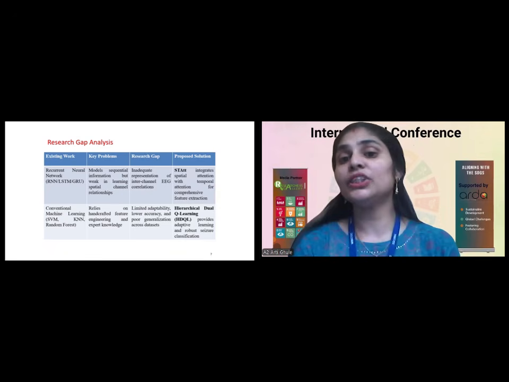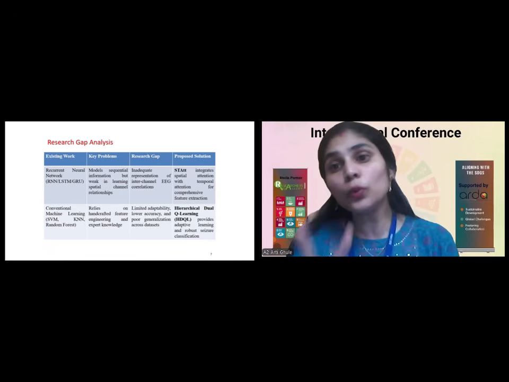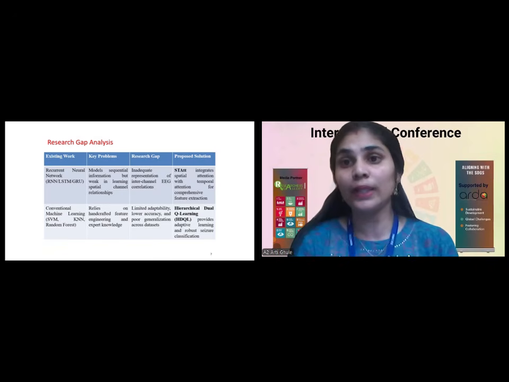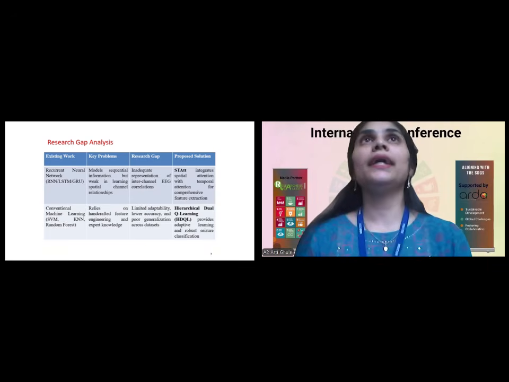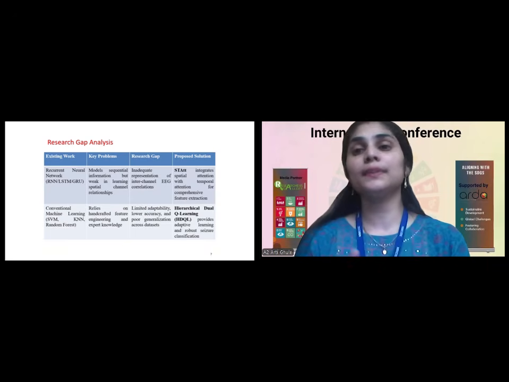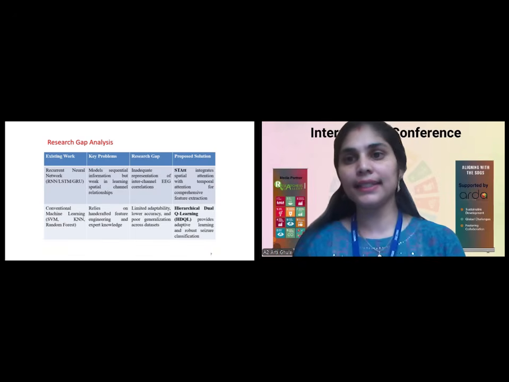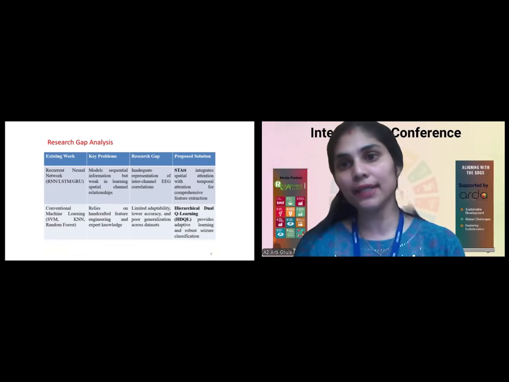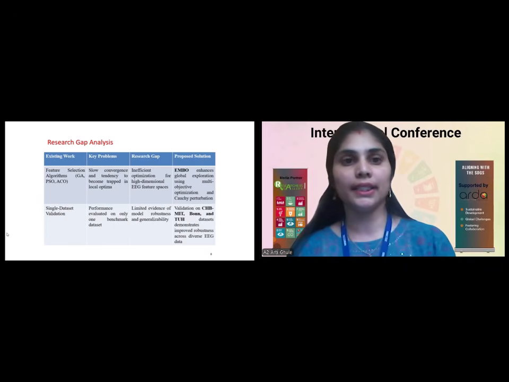Dual Q means it works in two Q states. Like Q1, it identifies the seizure, and the Q2 state is confirming that yes, there is a seizure. It is once again confirming on the basis of the hierarchical data.